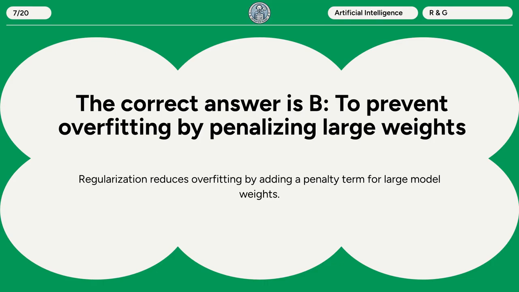The correct answer is B. To prevent overfitting by penalizing large weights. Regularization reduces overfitting by adding a penalty term for large model weights.